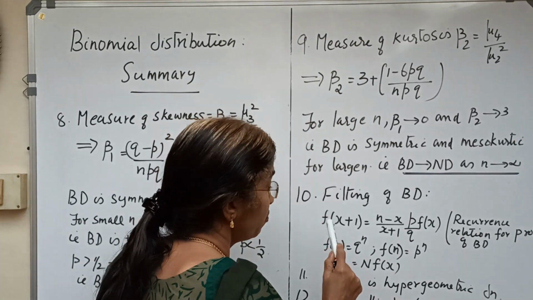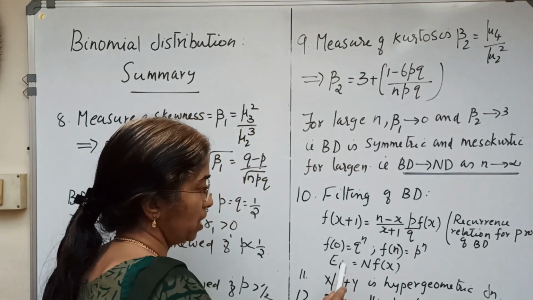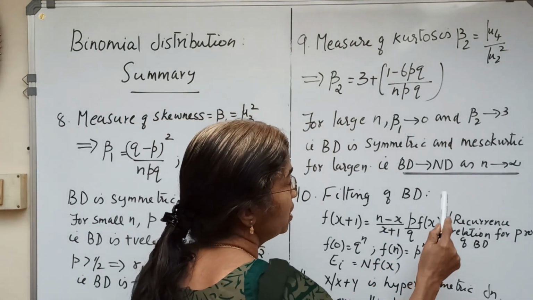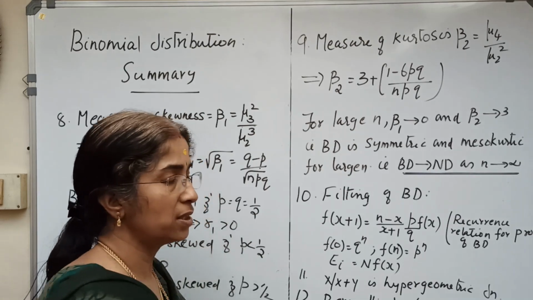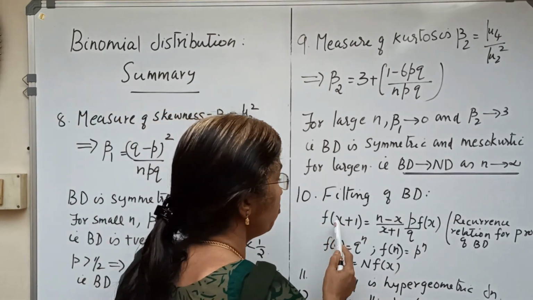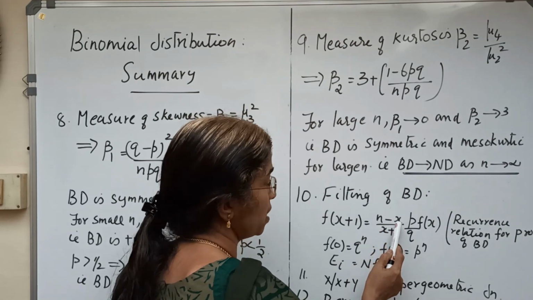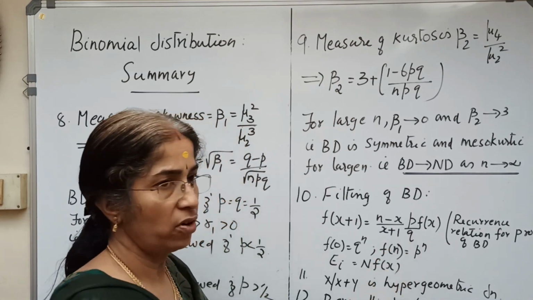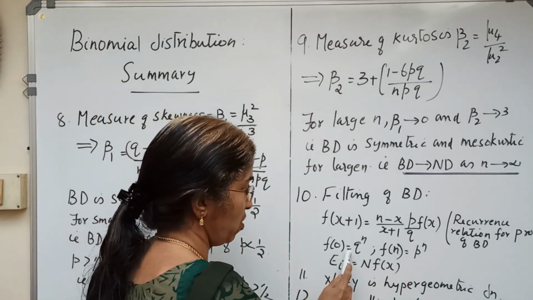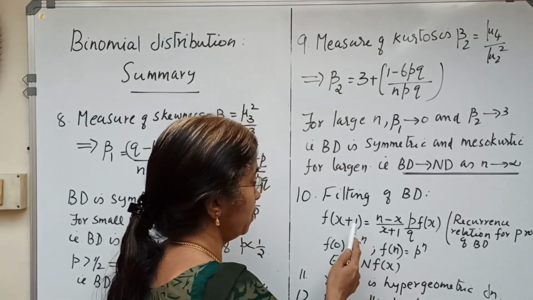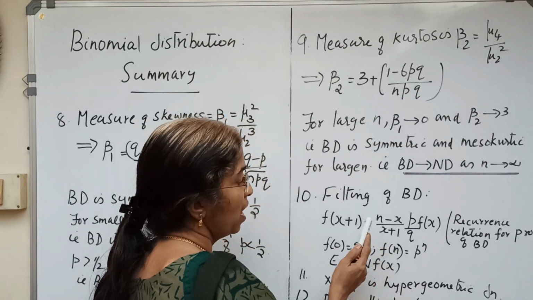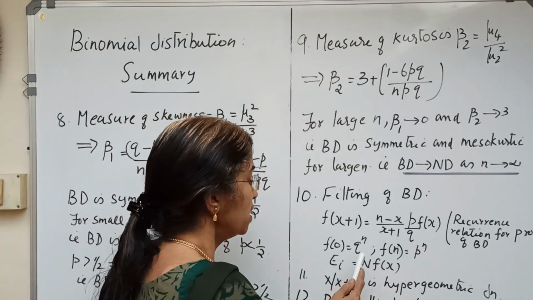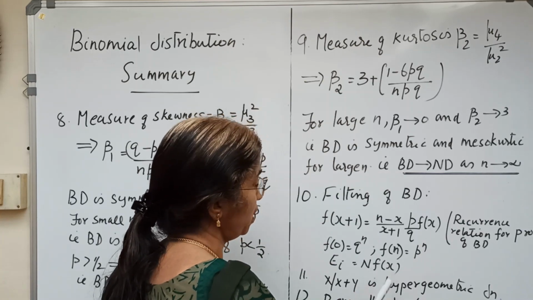We have f(0) = q^n and f(n) = p^n. The recurrence relation for the probabilities of binomial distribution is f(x+1) = (n-x)/(x+1) * (p/q) * f(x). So if we have f(0), we can obtain the other probabilities by this recurrence relation, and the expected frequencies by Ei = N f(x).